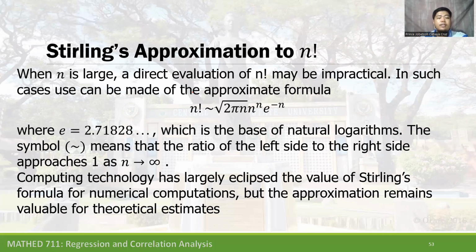Computing technology has largely eclipsed the value of Stirling's formula for numerical computation, but the approximation remains valuable for theoretical estimates. So Stirling's approximation uses the factorial to estimate or approximate numbers that are very large.